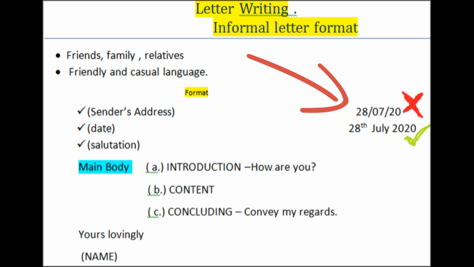For example, suppose today's date is 29th July. You shouldn't write the date as 29/7/20. You have to write 29th July 20. Always remember in English, don't write the date 29/7/20.